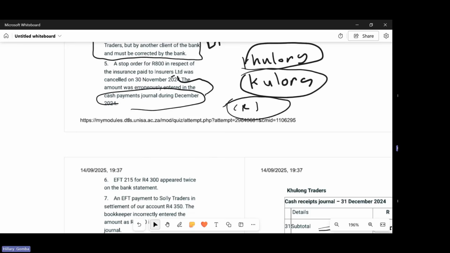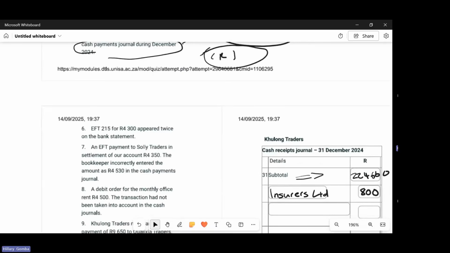So since we're done with number 5, we proceed to number 6. Number 6 says EFT 215 for 4,300 appeared twice on the bank statement. Which means the bank deducted this 4,300 twice from us.